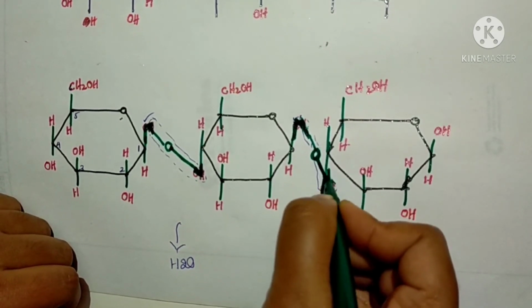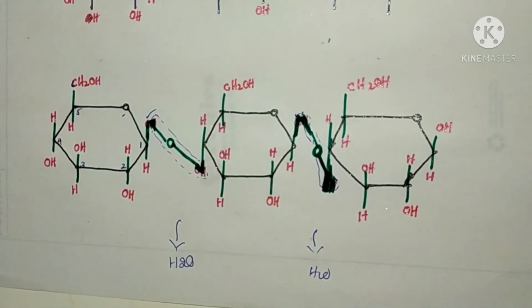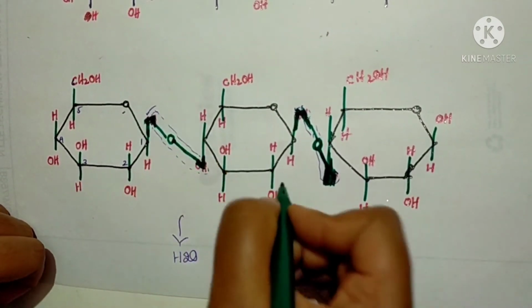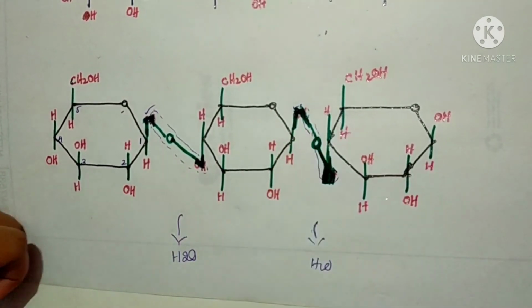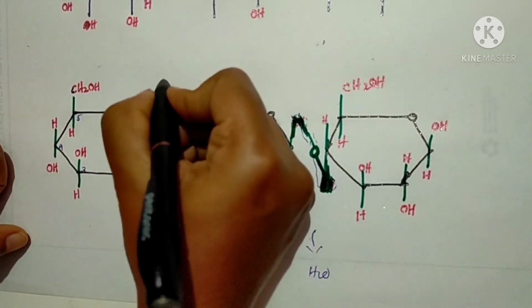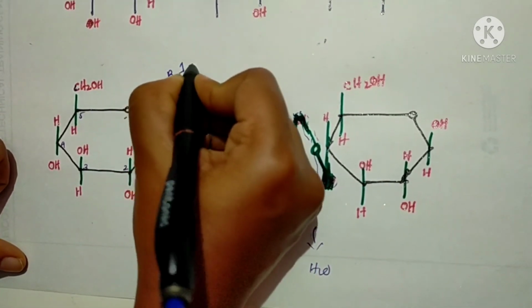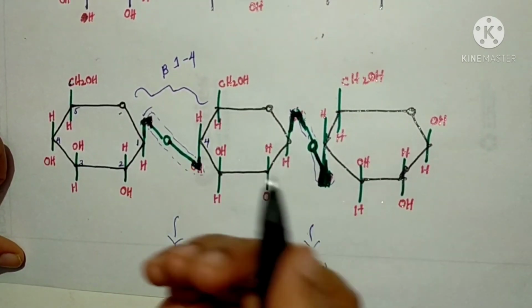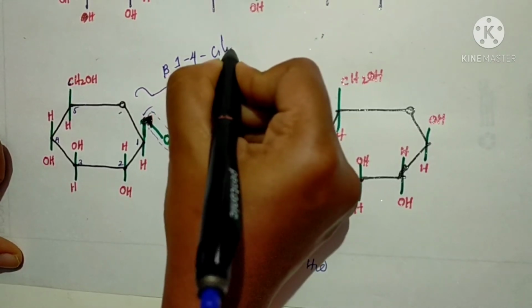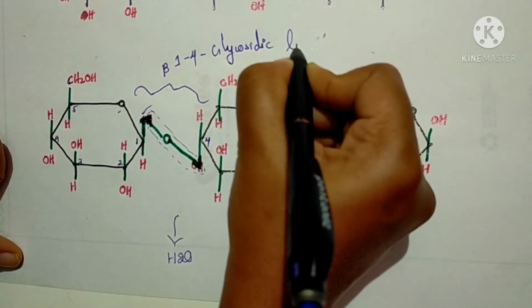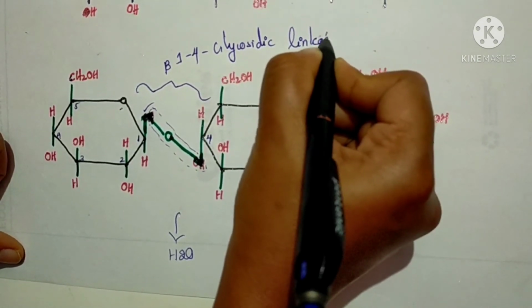You can rub this and draw neatly. This bond is known as beta 1,4 glycosidic linkage. So several glucose residues, especially beta D glucose residues, are linked together through beta 1,4 glycosidic linkage. This is the basic structure of cellulose, very easy to draw.